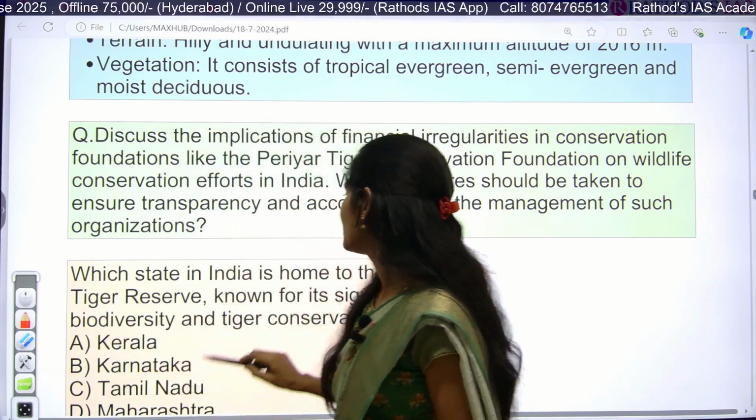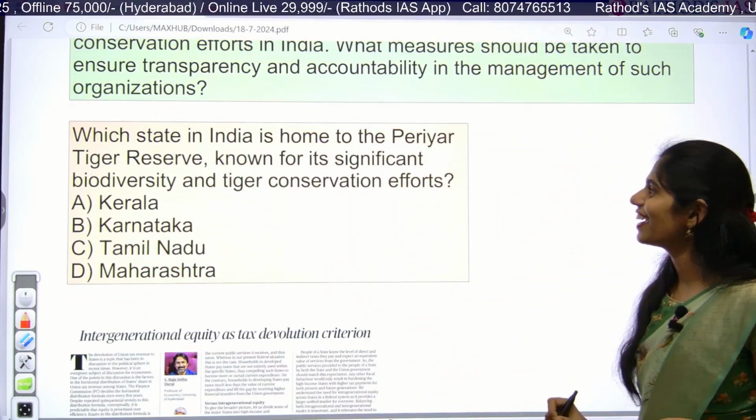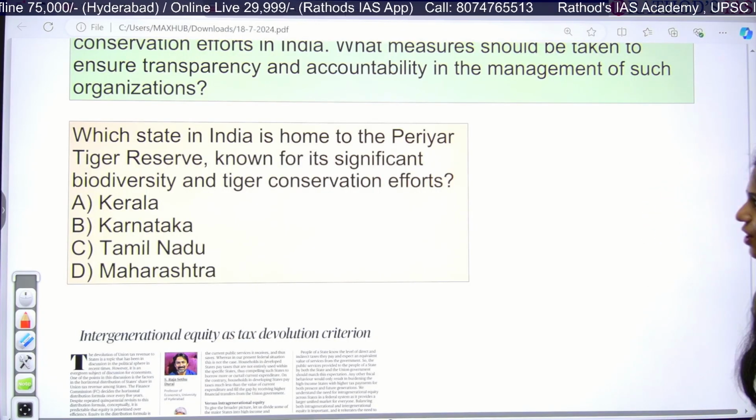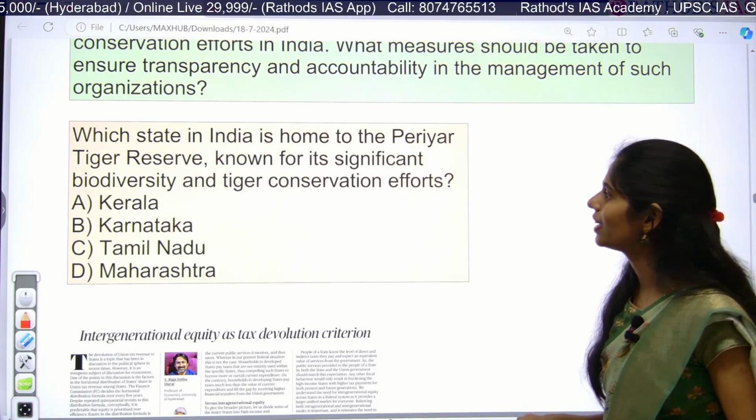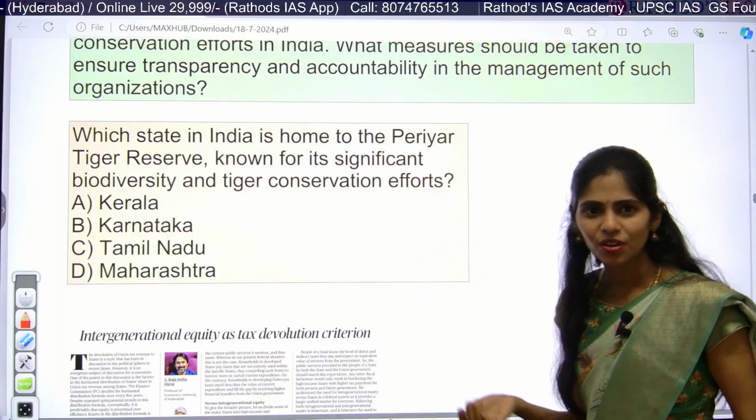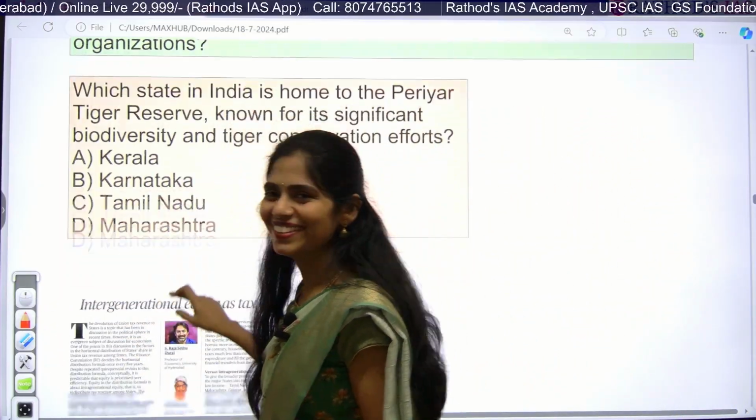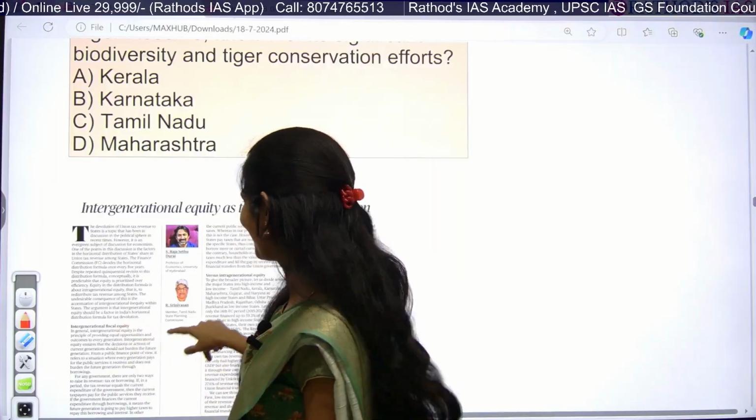Okay, and see this question: which state in India is home to Periyar Tiger Reserve, known for its significant biodiversity and tiger conservation efforts? Very easy. Who is smiling after seeing the question? Okay.